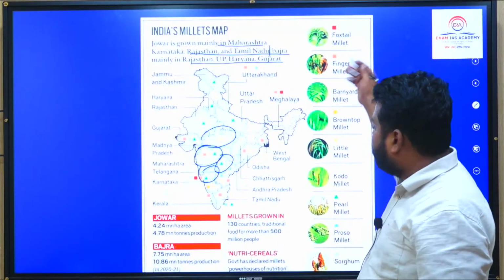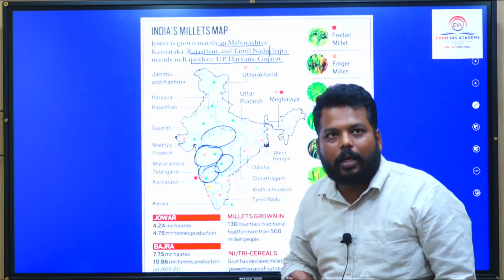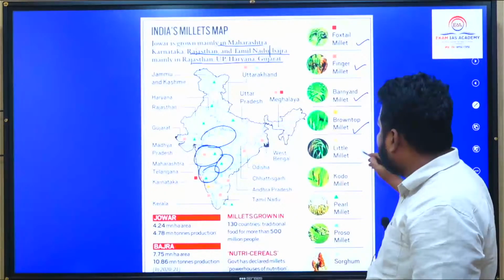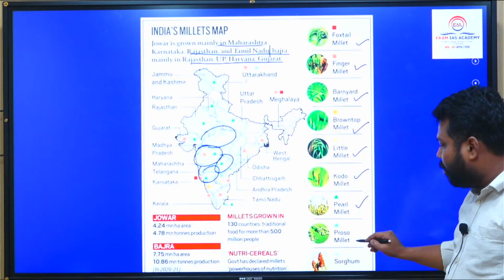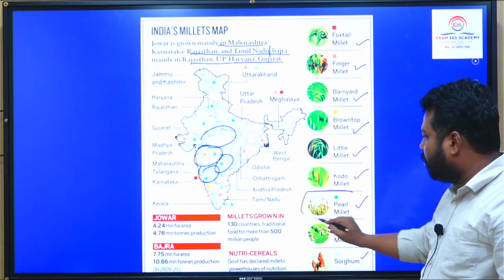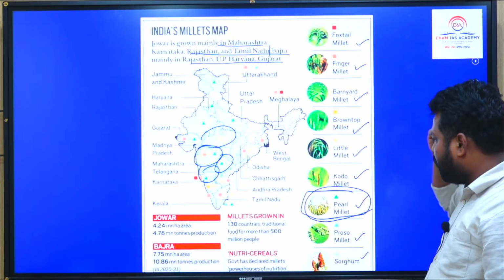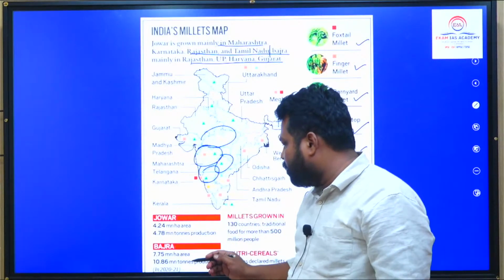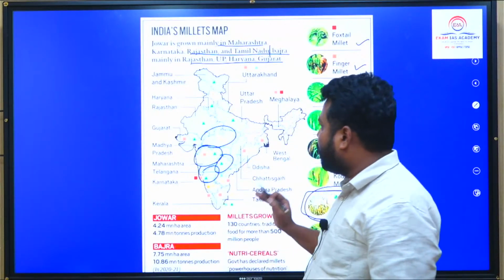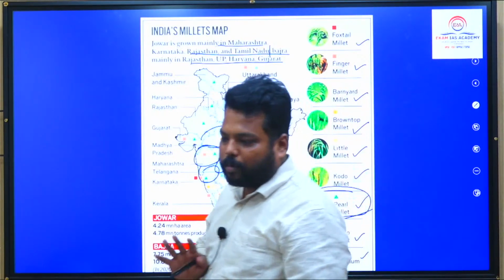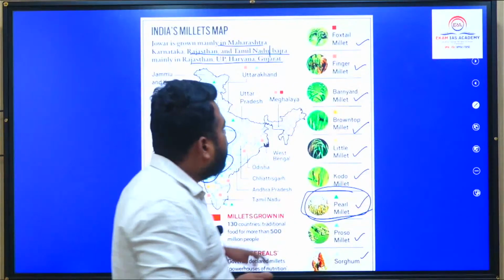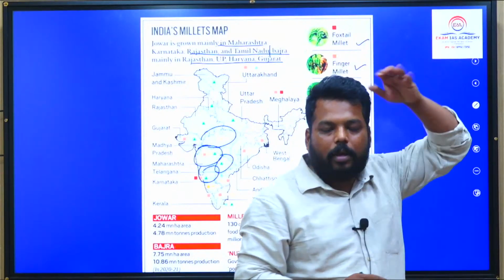Apart from that, millets which I have said, jowar, bajra, ragi, we have foxtail millet, finger millet, barnyard millet, browntop millet, little millet, kodo millet, pearl millet, proso millet. थोड़ा ये pearl millet पे भी ध्यान रखो, like in which regions we shall be having the growth of pearl millet. But most emphasis you please give it on jowar, bajra, ragi, but also fourth millet on which you are going to give the emphasis, that is pearl millet and foxtail millet, है ना.